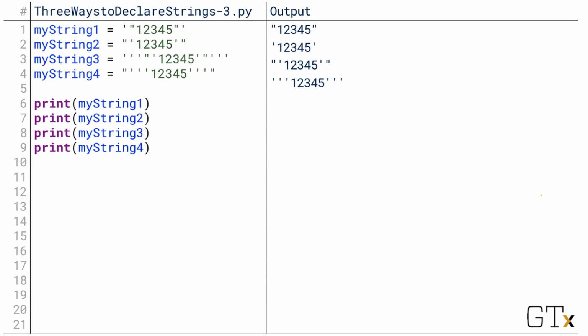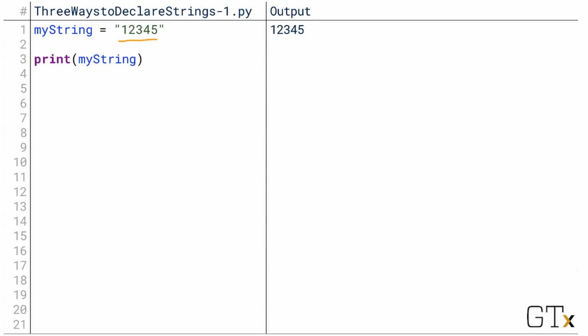And most importantly, Python won't terminate the string until it encounters the same mark that you used to start the string. So here on line 1, we start the string with an apostrophe. Python is now interpreting every character that follows as a part of the string until it encounters another apostrophe. So it interprets the quotation mark as part of the string, the numbers as part of the string, the next quotation mark as part of the string, and it isn't until it encounters that second apostrophe that it interprets the string as concluding. And so as a result, when we print my string 1, we see that the quotation marks are actually part of the string.